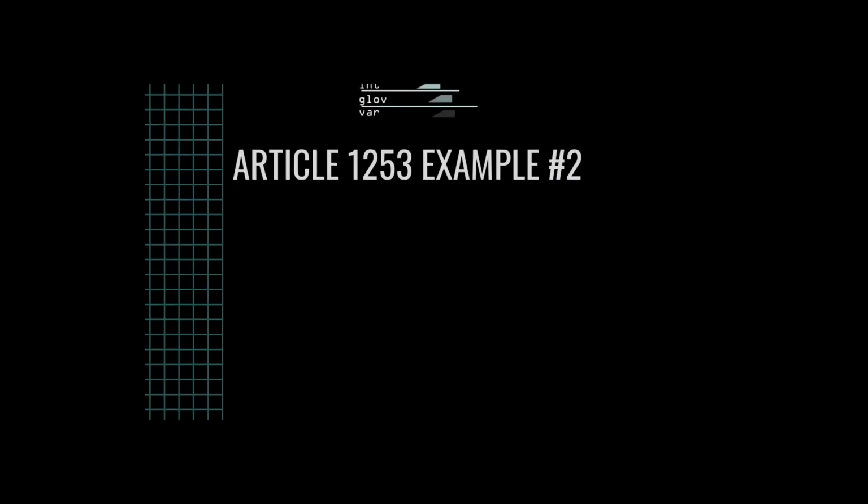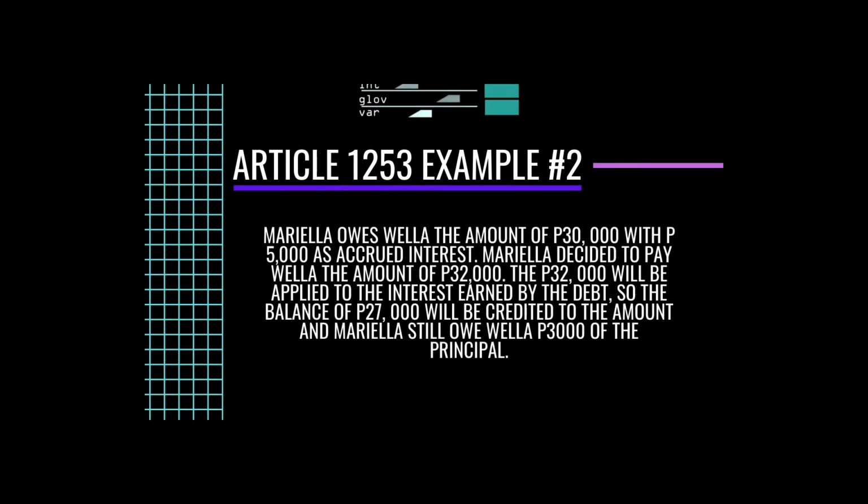The next example is example B. Mariela owes Wella the amount of 30,000 pesos with 5,000 as accrued interest. Mariela decided to pay Wella the amount of 32,000 pesos. The 32,000 pesos will be applied to the interest earned by the debt, so the balance of 27,000 will be credited to the principal and Mariela will owe Wella 3,000 of the principal.